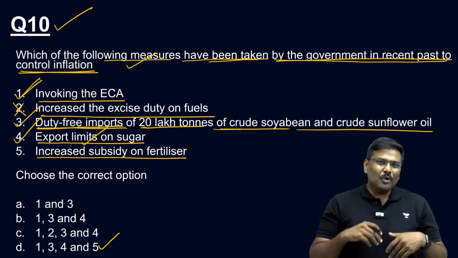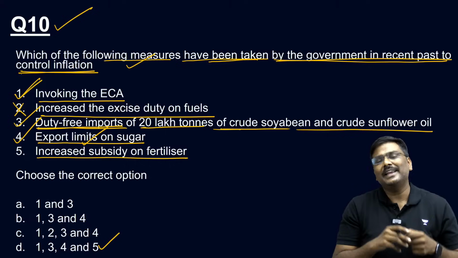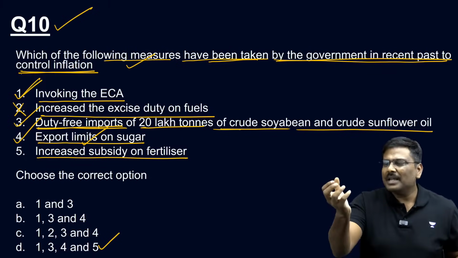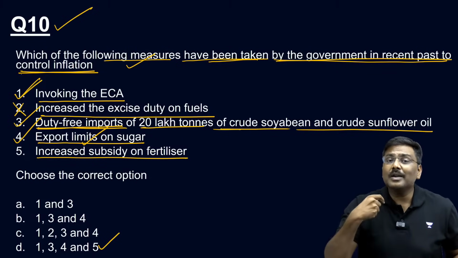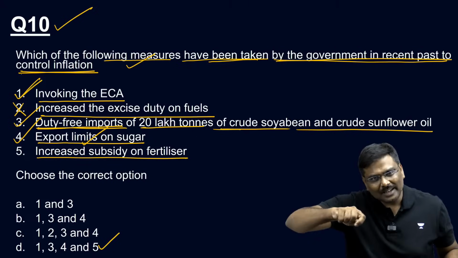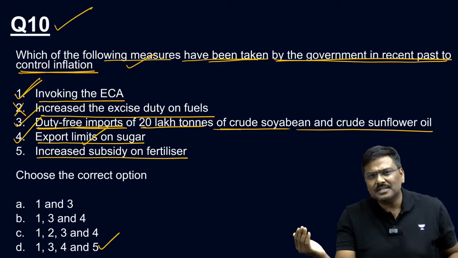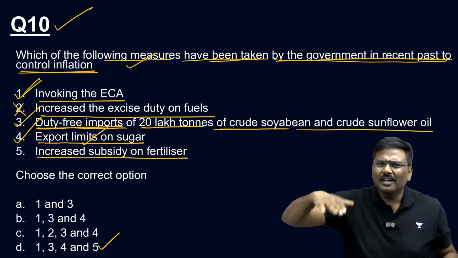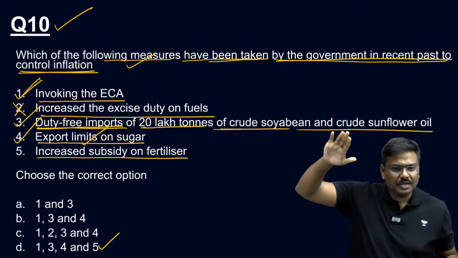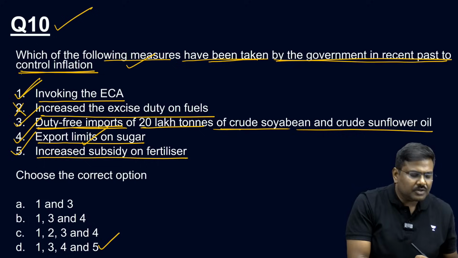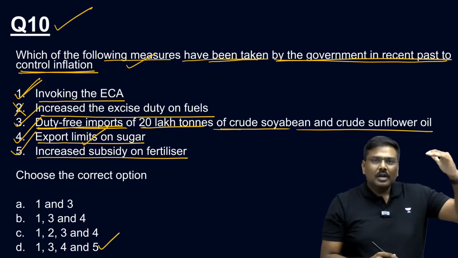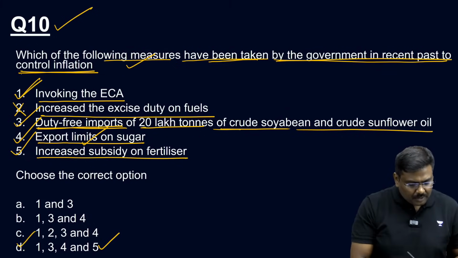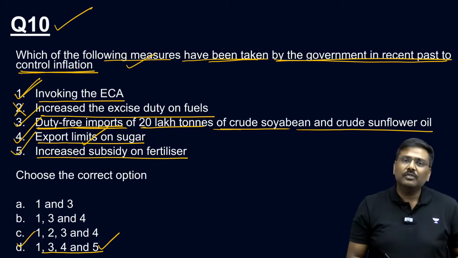If the government provides more and more fertilizer subsidy, automatically the market prices will be under control. Farmers will be able to purchase at lower, subsidized prices. It will not increase the cost of production. Is it okay? Fifth one is also correct. So the second one is wrong. Remaining all are correct. Right option will be 1, 3, 4 and 5.